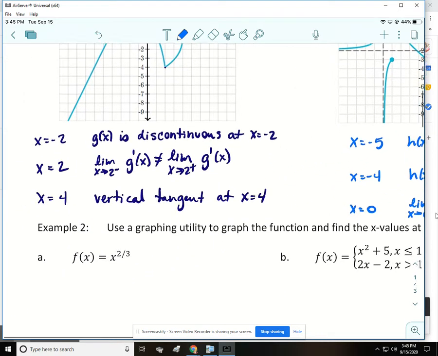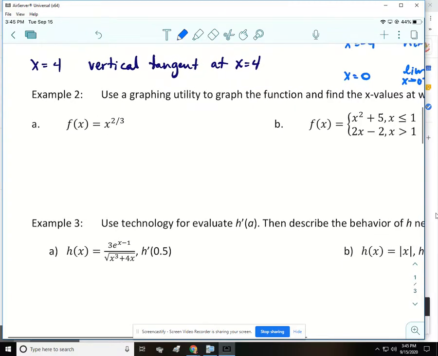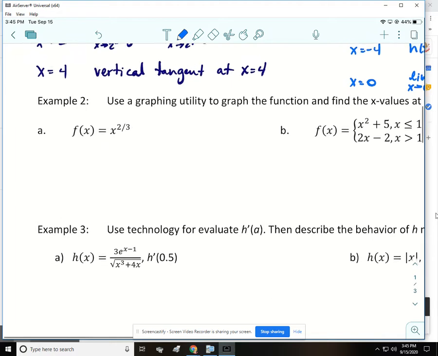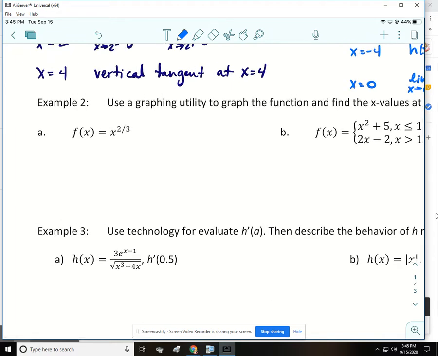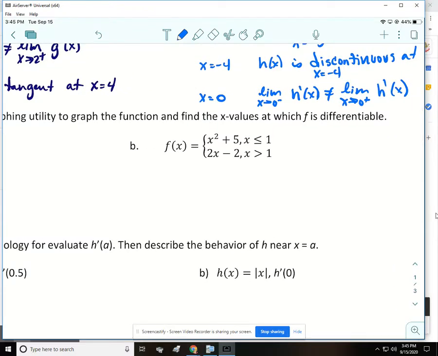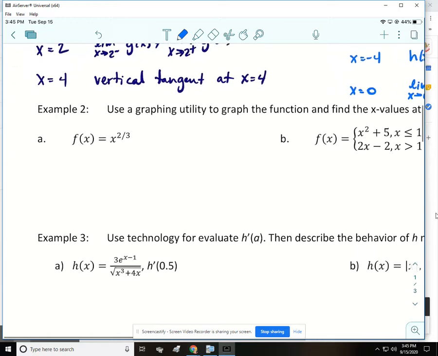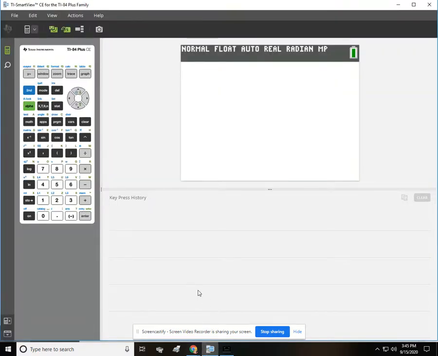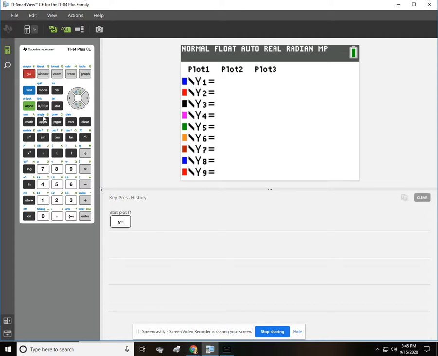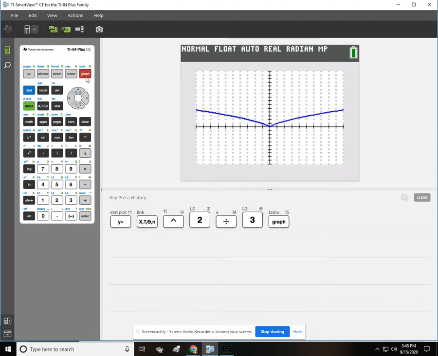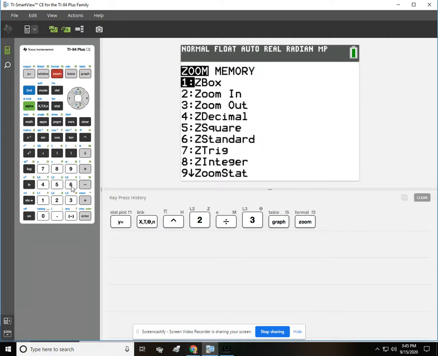Okay, the next 4 problems we're going to do, for example, 2 and 3, we need a graphing calculator. So example 2 says to use a graphing utility to graph the function and then find the x values at which f is differentiable. Okay, so we're going to start with the graph. I'm going to just change the window just a tad.